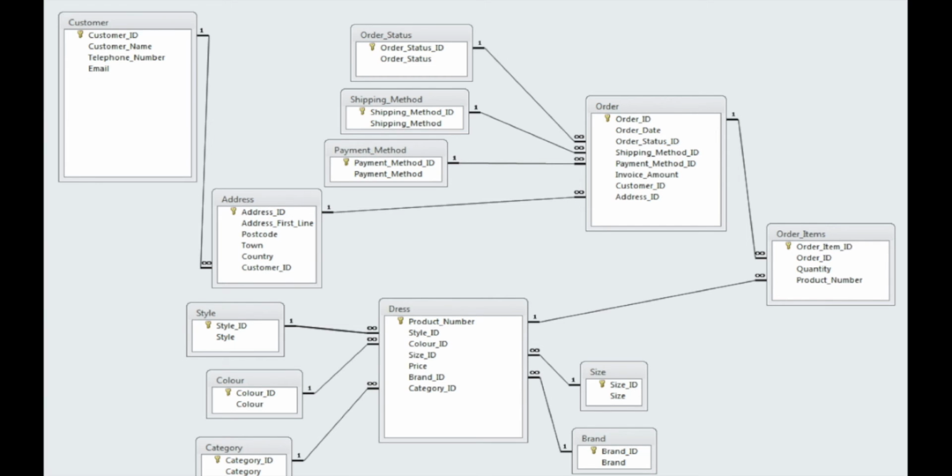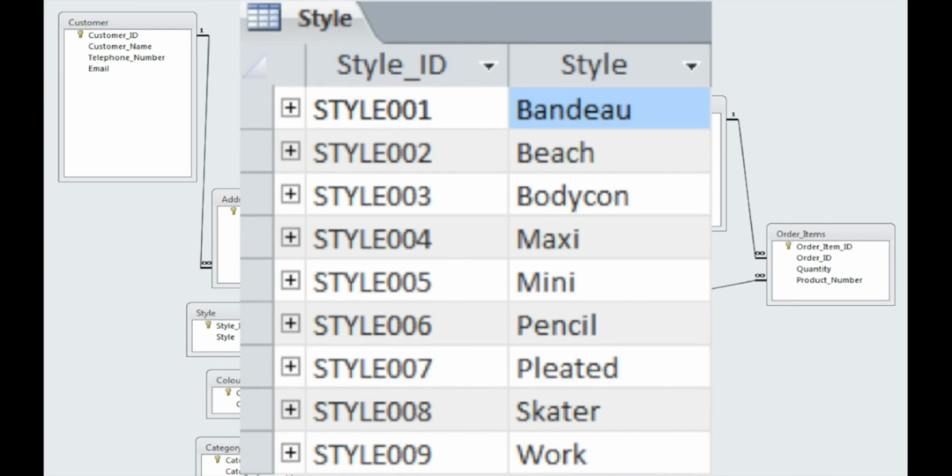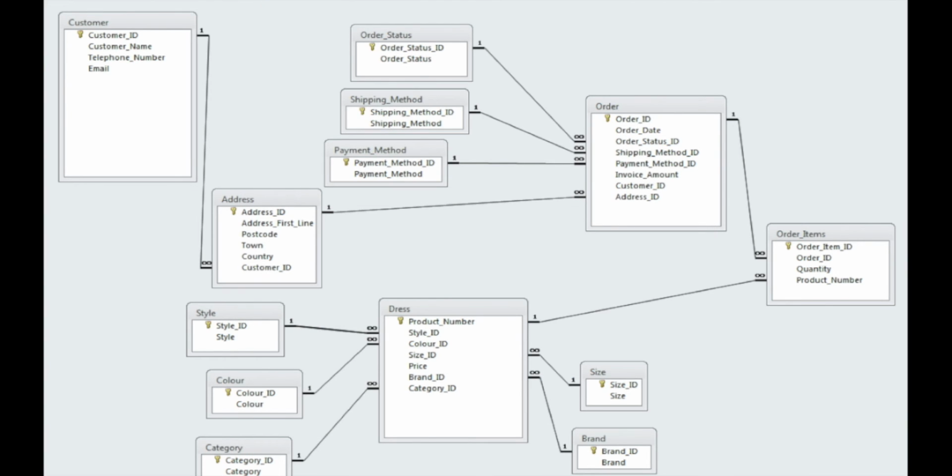Another table which is important is the style table, which contains a unique style ID for each style. In the case of a change needed to be made, for example, if workwear were required to be changed to the name office wear, this can be easily done in one place in the database, which would automatically update all fields with the correct information.